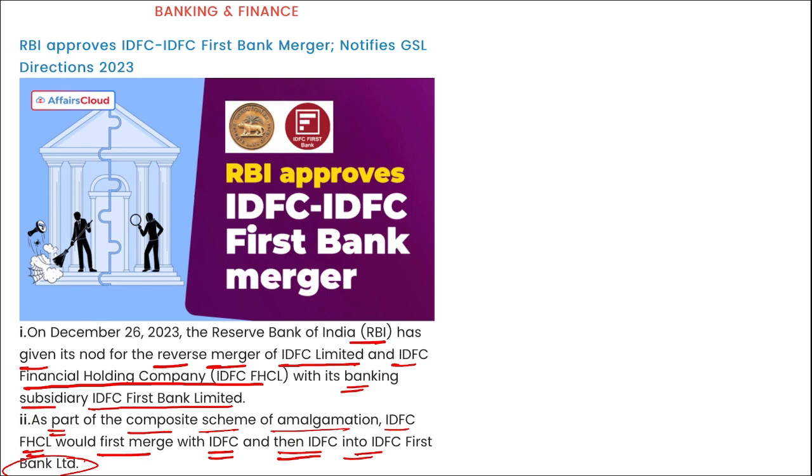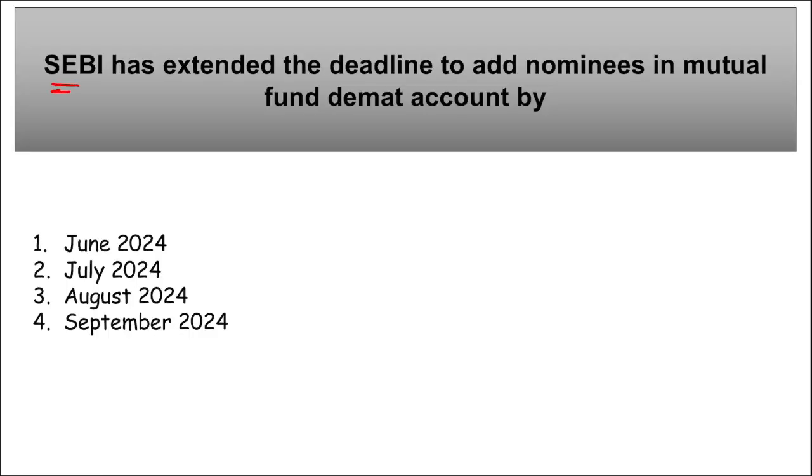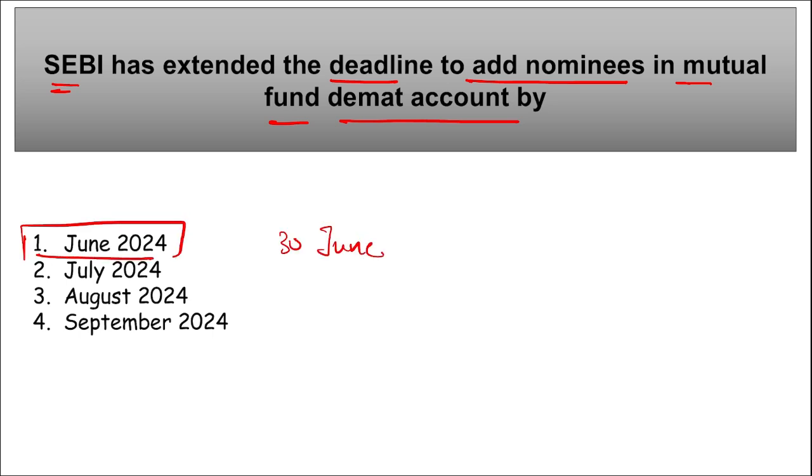Correct? And next is SEBI has extended the deadline to add nominees in mutual fund and demat accounts. So SEBI has extended the deadline to add the nominees of demat accounts and mutual fund portfolios. So it is till 30th of June 2024. The deadline was earlier 31st of December 2023, and now it has been extended till 30th of June 2024.